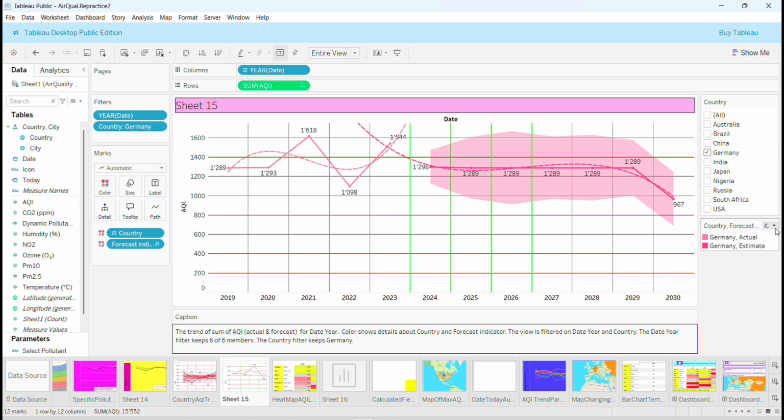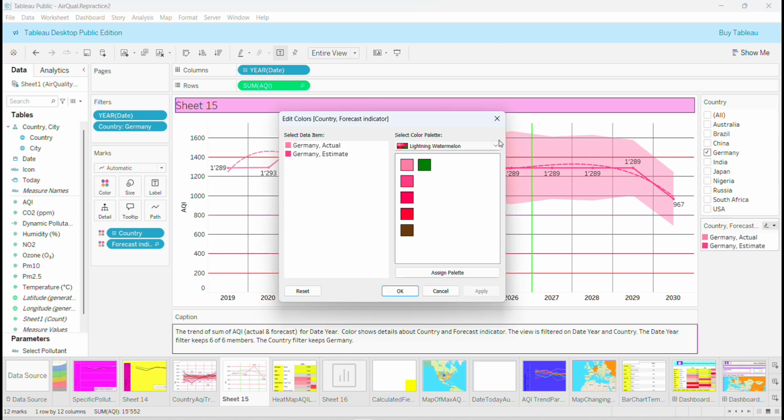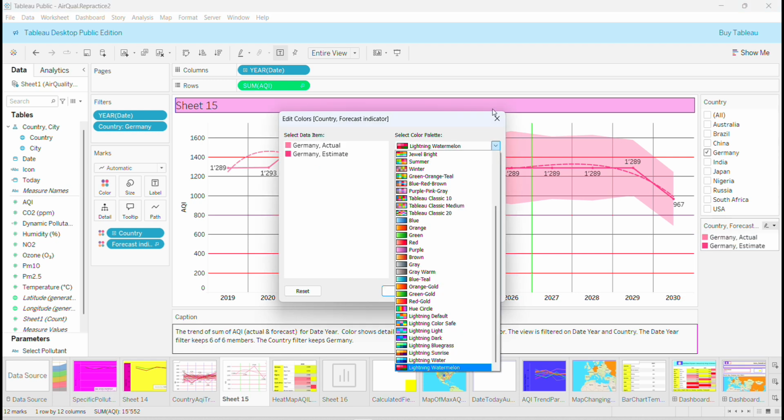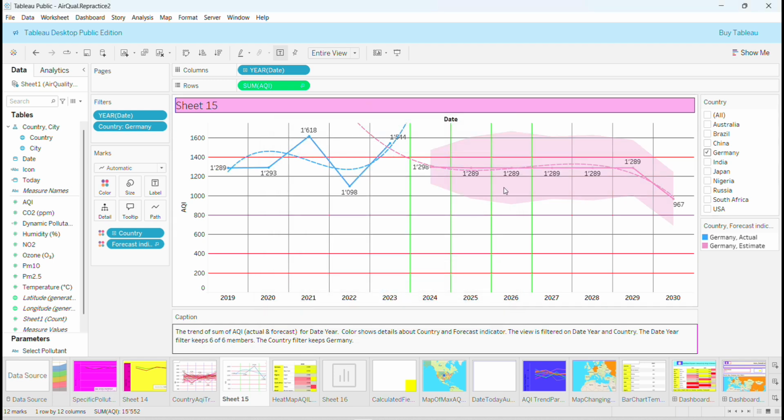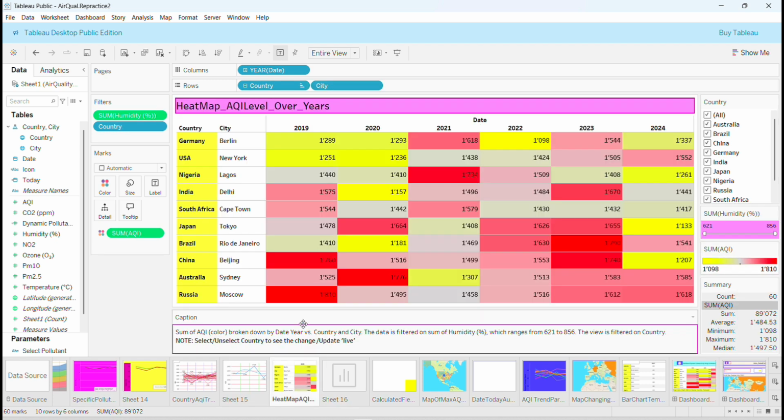Of course, by the legend, if you don't like the color, you can always go and change the palette color. See, if I want to assign this palette, it's gonna look like that. Okay, all right, this is how I did it. And now we can jump to the next sheet, which is called a heat map.